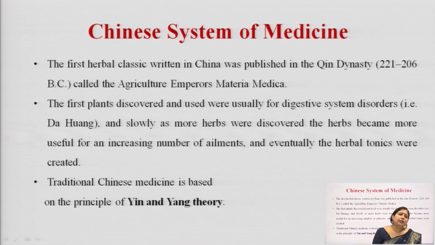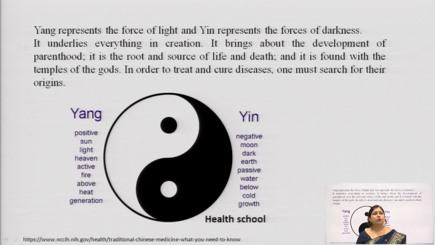So, it is similar to the sympathetic and the parasympathetic system in our body, as we studied in anatomy, that the sympathetic system increases the heart rate, it increases the blood pressure. Same way parasympathetic system reduces the heart rate and the blood pressure. So, here yin and yang are the opposites and work in collaboration to create balance in nature, also in the humans. So, yang represents the force of light and yin represents the forces of darkness.